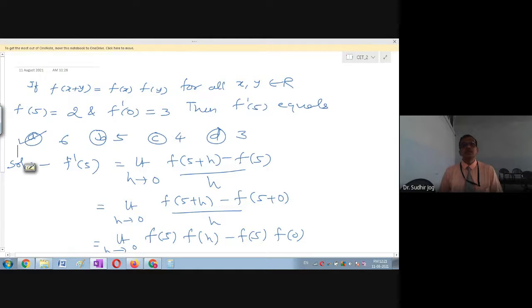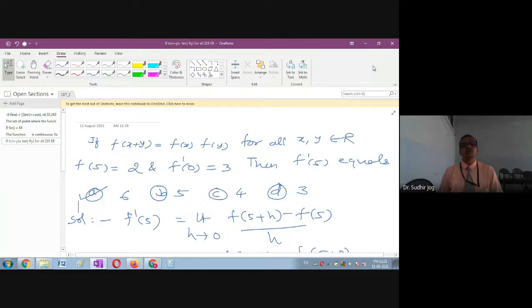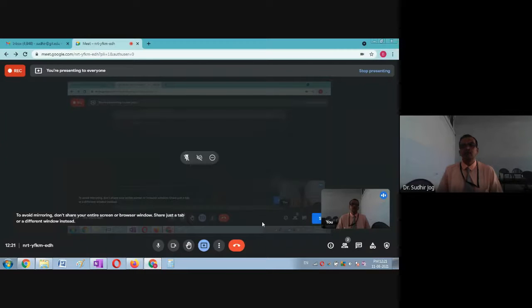Please note here, it totally depends upon the property f of x plus y is equal to f of x into f of y, and the first principle definition of the derivative at a point. If you know these two and manage to apply the property properly, definitely you will get the answer, and this is a somewhat standard example in differentiability. So please practice a few more examples and make sure that you don't go wrong anywhere in marking the answer.